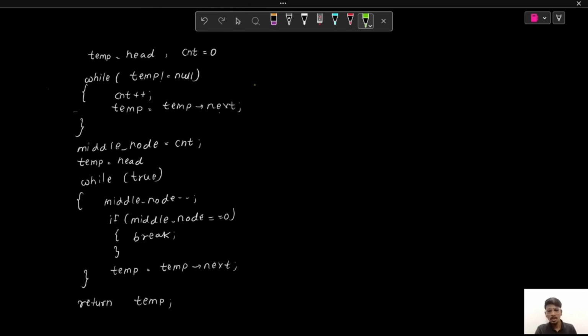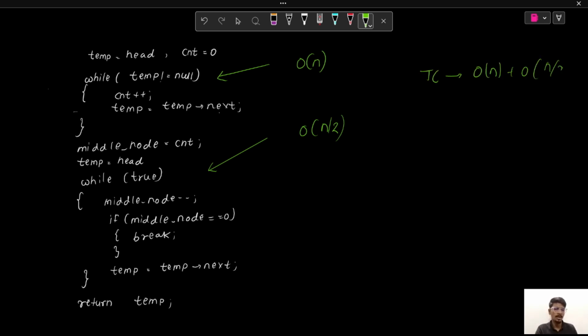As we are iterating over the complete linked list to find the number of nodes, this for loop will take O(n) time complexity. Then we are again traversing over the linked list till the middle node, so this for loop will take O(n/2). So the overall time complexity will be O(n) plus O(n/2). So it is a two-pass solution.